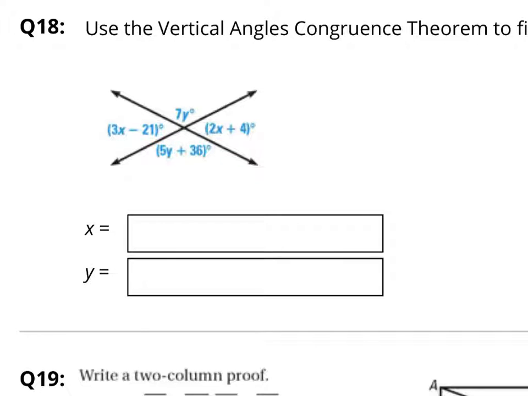Okay, according to vertical angles, which are angles that are back to back, they're always what to each other? I hope you're saying equal. So you need to solve for x and y. So do two separate problems. Set this equal to this, solve for y. This equal to this, solve for x. And just type the numbers in the boxes below.